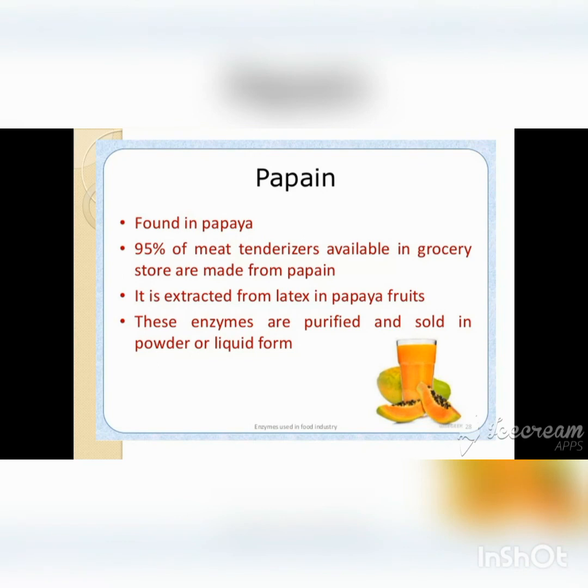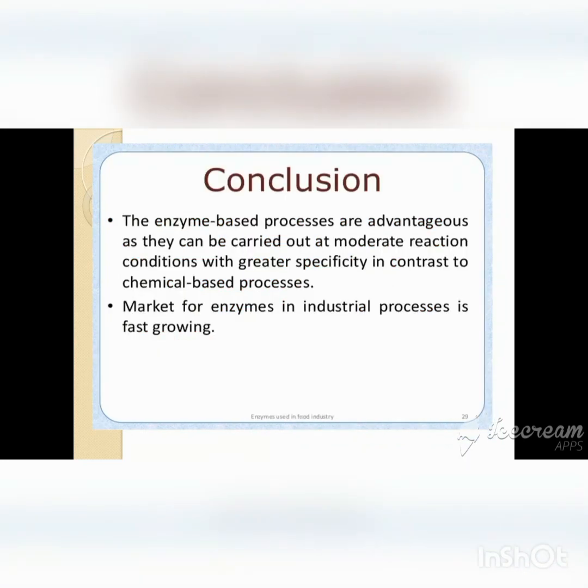So, I conclude that enzyme-based processes are advantageous as they can be carried out at moderate reaction conditions with greater specificity in contrast to chemical-based processes. So, the market for enzymes in industrial processes is fast growing.